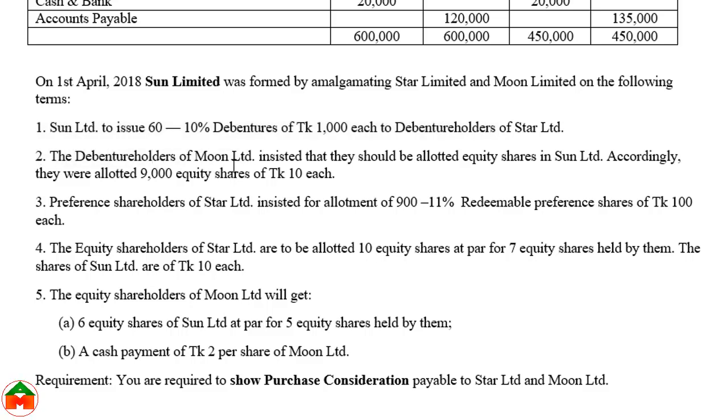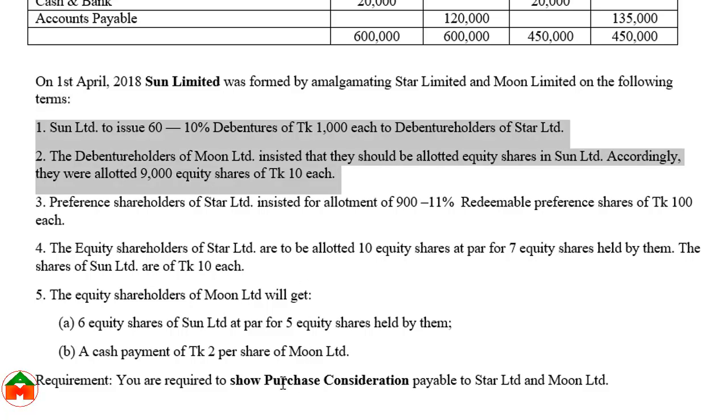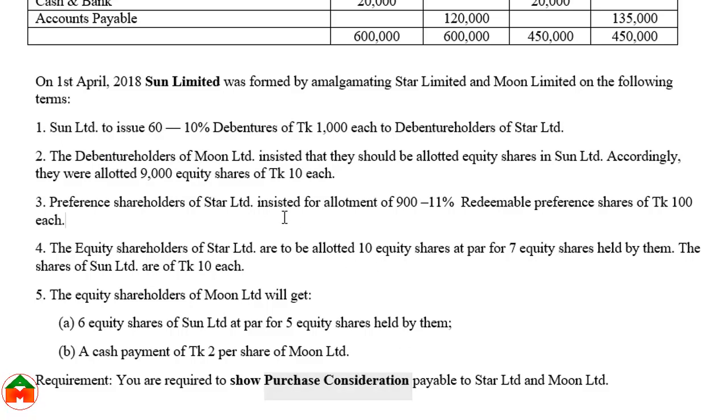The second condition concerns the debenture holders of Moon Company. Here the debenture holders of Star Company and here Moon Company. The debenture holders of Moon Company insisted that they should be allotted equity shares in Sun Limited. Accordingly, they were allotted 9000 equity shares. However, we will not consider this condition because these are payments against the debenture holders. Again I am repeating, whenever we are calculating purchase consideration, we don't consider the payment to the debenture holders. These two items will not be considered while calculating the purchase consideration.